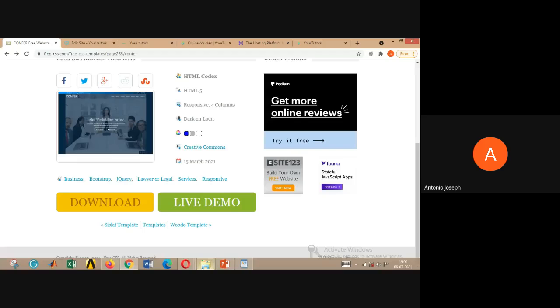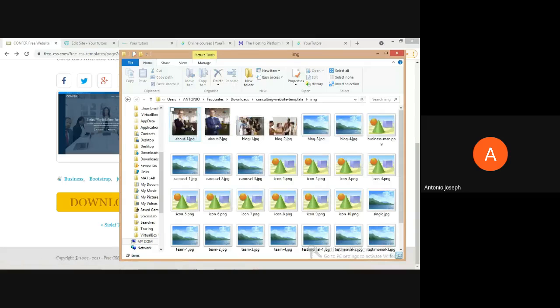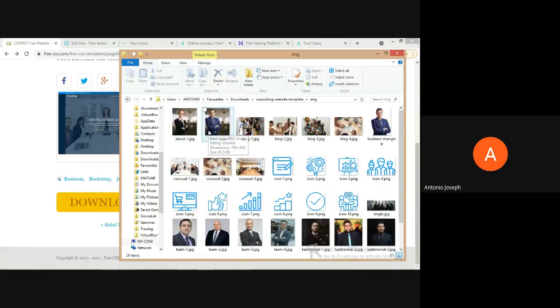We can even see the size of the image. In a particular folder, all the images are available. Just move the mouse pointer over one and we can see the size, 700 into 800. This particular image is 600 into 400 pixels. So we can take images from Canva and resize them to this particular size, so that they are best suited for our website. Likewise we can create all the images.